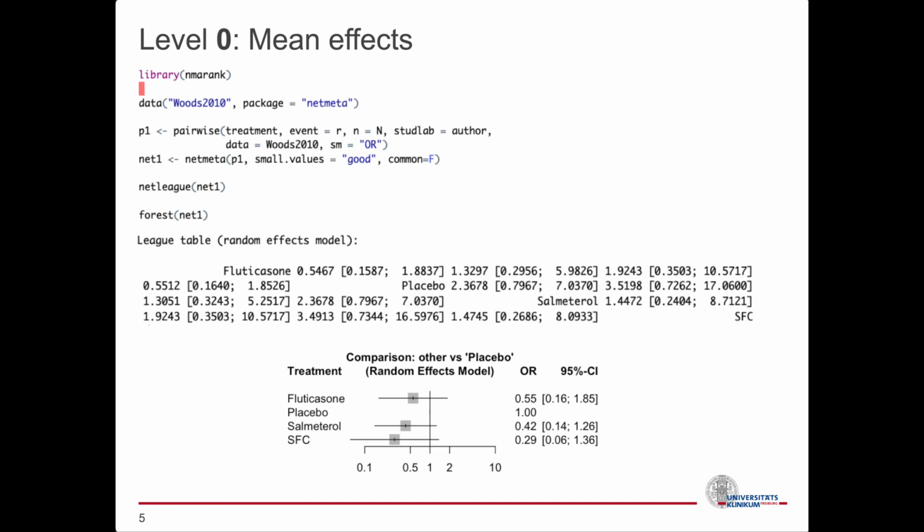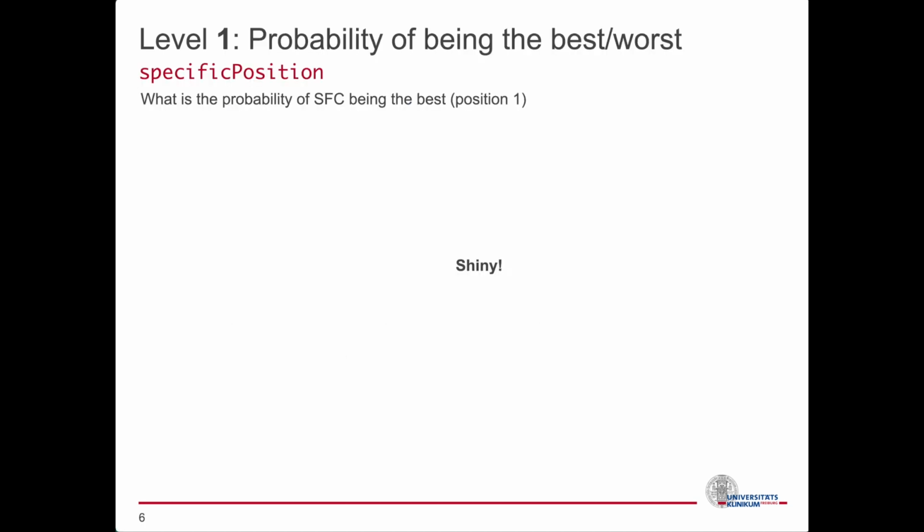The snippet shows how to perform NMA with netmeta and get the league table and forest plot. Since small values are desirable, we can see that SFC is the best treatment with the smallest odds ratio, followed by salmeterol, fluticasone and placebo. But of course, this hierarchy is derived only by the mean effects and does not take into account uncertainty. So level 1. What is the probability of SFC being the best? Let's open the NMA Rank Shiny.